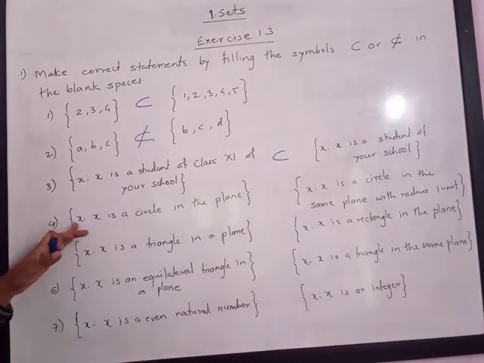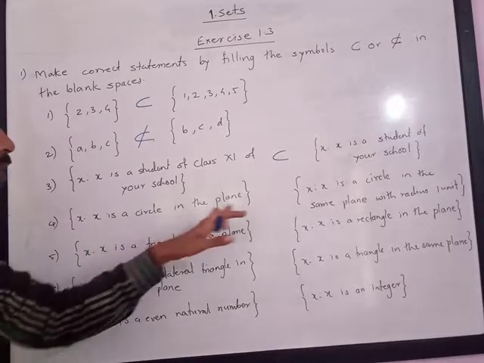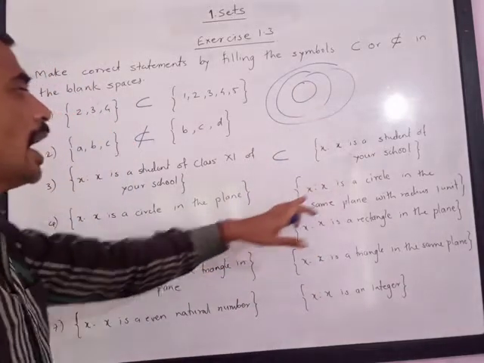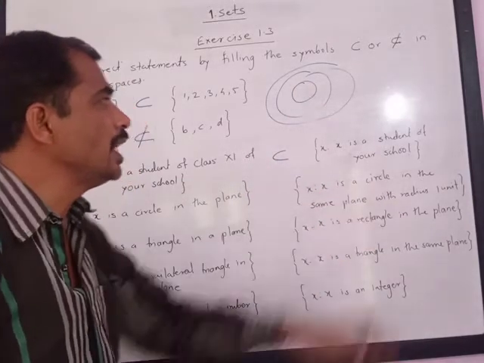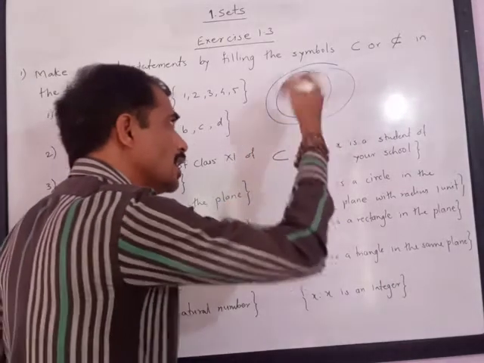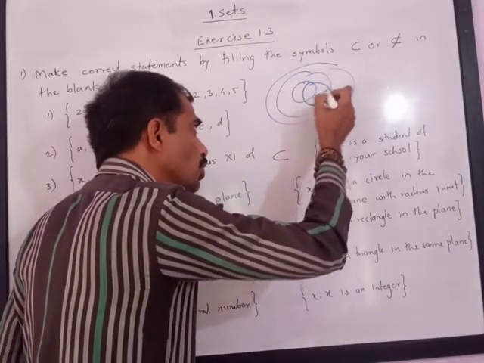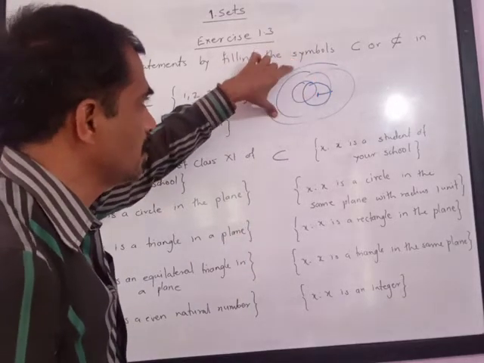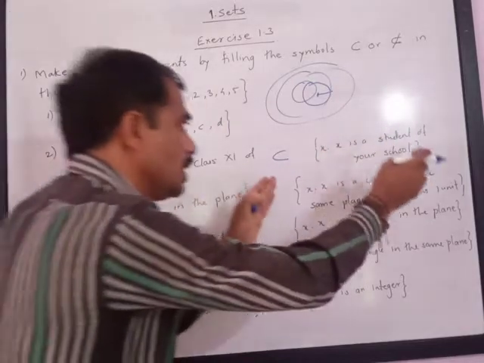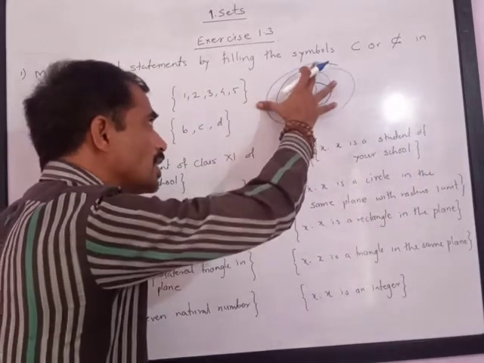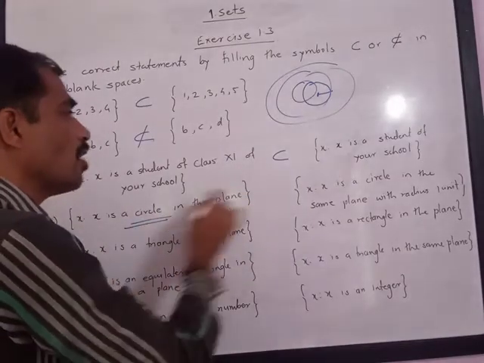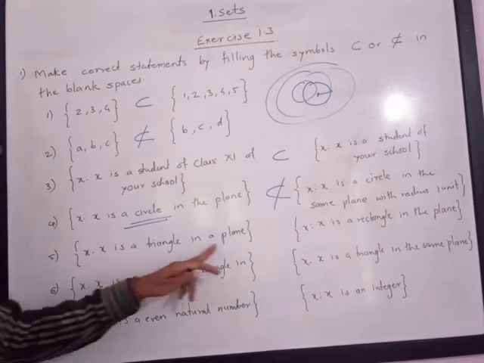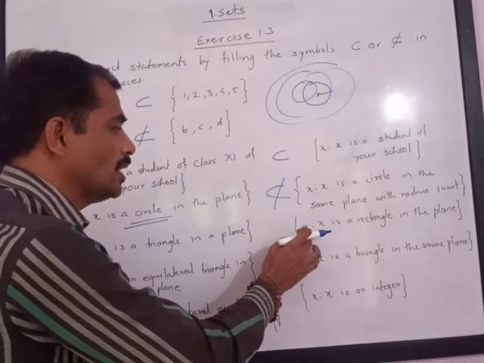The fourth set is the set of X such that X is a circle in the plane. It can be any circle in the plane. The second set is the set of X such that X is a circle in the same plane with radius 1 unit. In the same plane there is another circle of radius 1 unit. Now, will all the circles be in this set? It's not possible, since there are many circles of different radii, so this is not a subset.